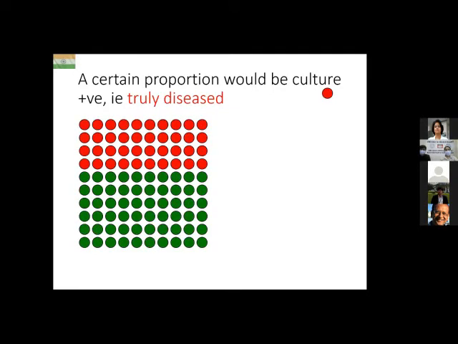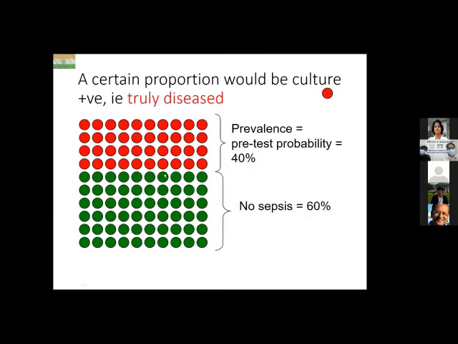Putting them all together on one side, it means that the prevalence of the disease, that means sepsis, or in other words, the pre-test probability is 40% because 4 rows and 10 columns. So it's 40%. Why pre-test probability? Because we haven't even done the test. We haven't even done CRP yet. We just know that whenever 100 such kids present with these kind of features, the prevalence of sepsis amongst them is 40%. So that's the pre-test probability. That's our prior knowledge. No sepsis is 60%.